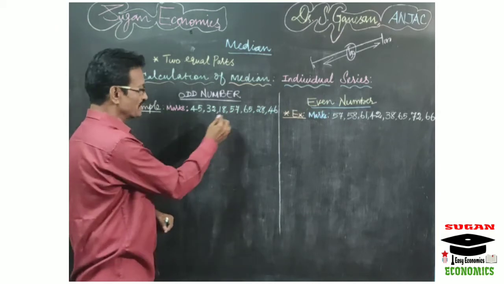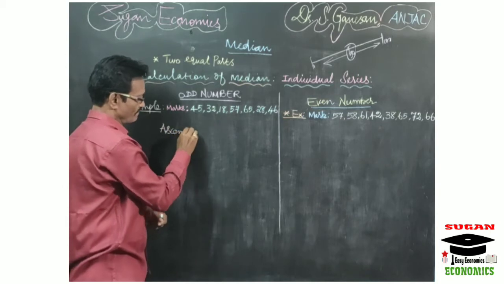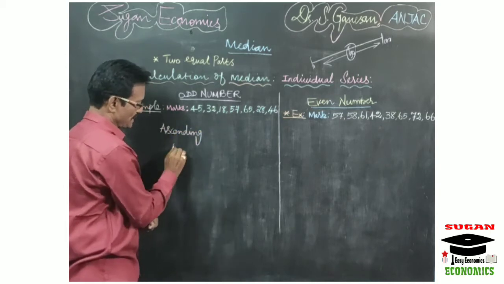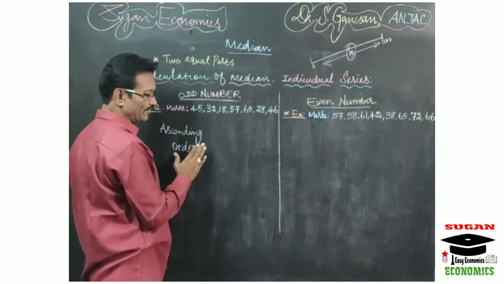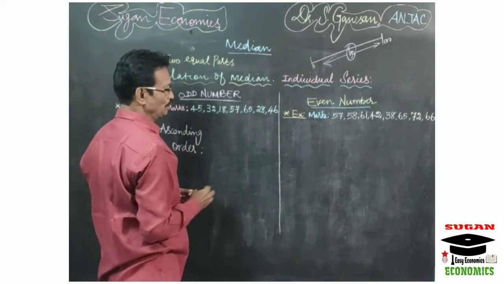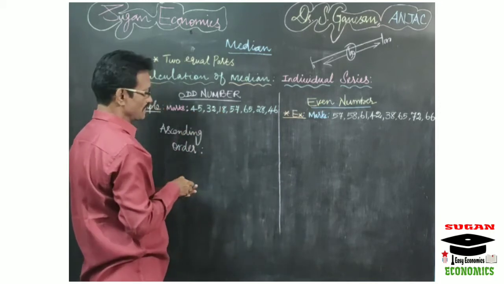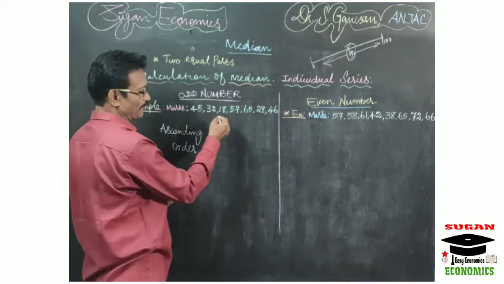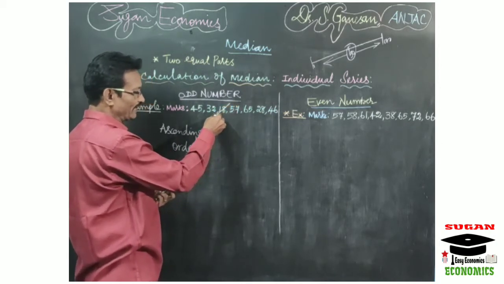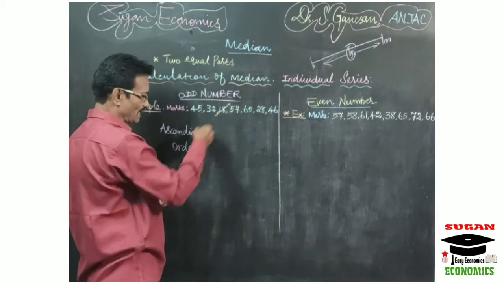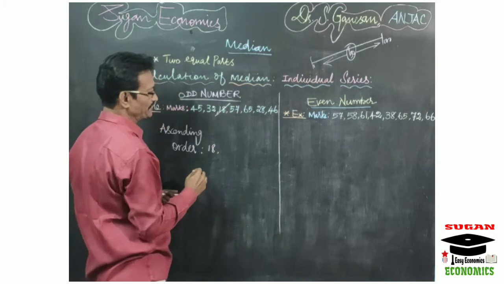First we have to arrange the values in ascending order, that is from smaller number to bigger number. Here you can see 18 is the smallest number. So first you write 18.